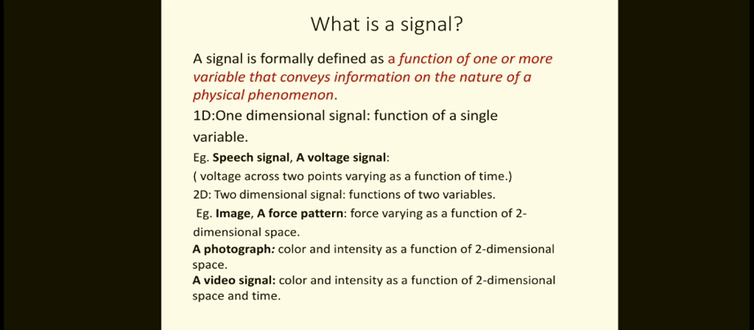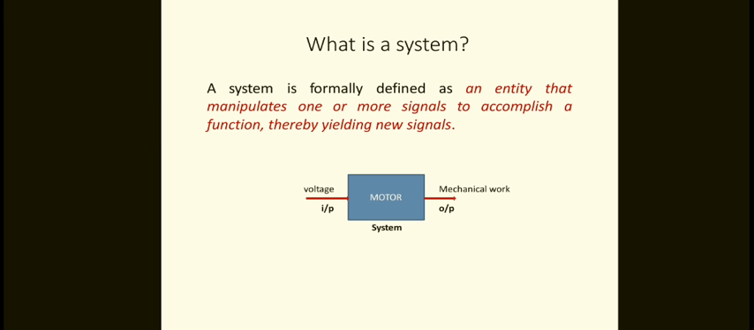Now we come to the system. What is a system basically? Without a system there is no signal generally. Signals are generated by using a system. A system is formally defined as an entity that manipulates one or more signals to accomplish a function, thereby yielding new signals. So the system consists of an input and an output, as shown in the figure.